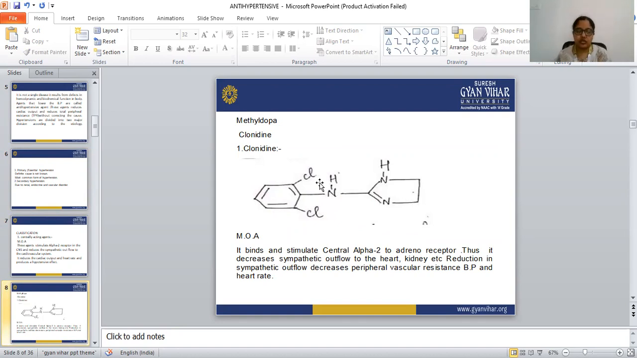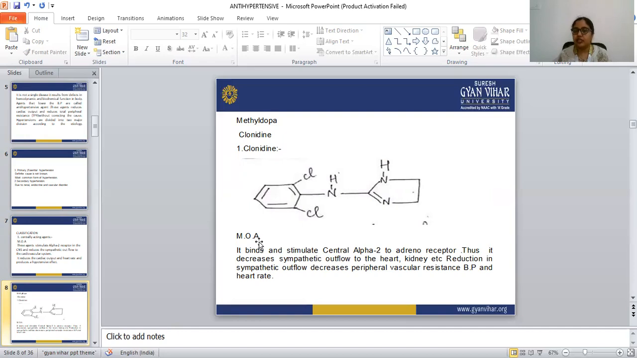This is the structure of clonidine, and the chlorine atoms are present at the first and third positions of the benzene ring. One amino group is there, and this amino group is attached to one imidazole and one 2-chlorophenyl group. So this is the structure of clonidine.